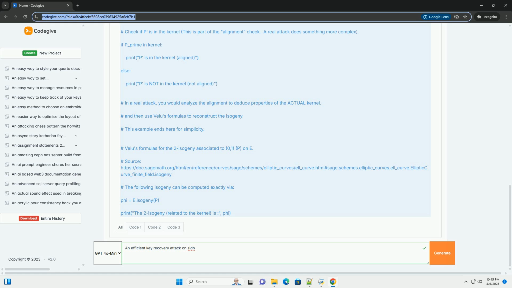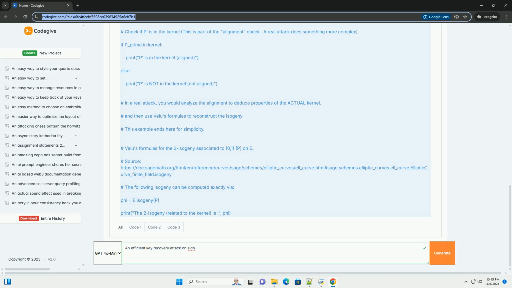Recommendation: SIDH and SIKE are no longer considered secure and should not be used in practice. Post-quantum cryptography: focus should be on secure post-quantum cryptographic schemes, such as lattice-based cryptography, for example Kyber and Dilithium, which are currently considered more resilient against known attacks.